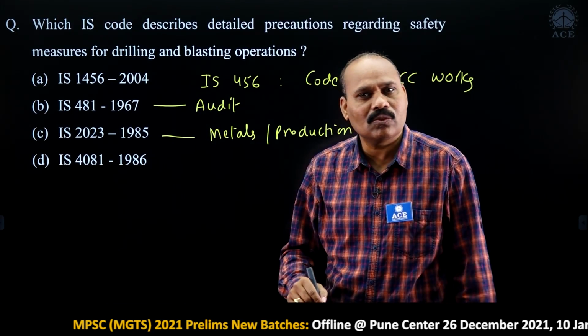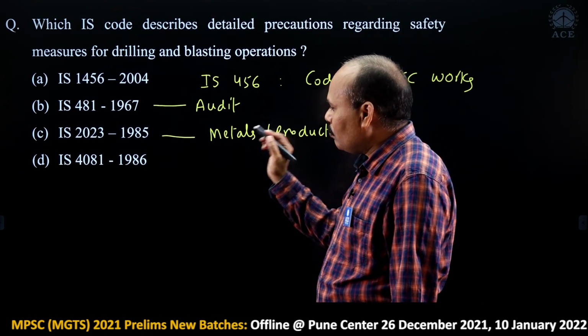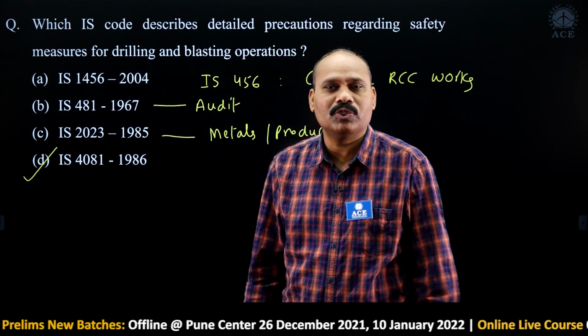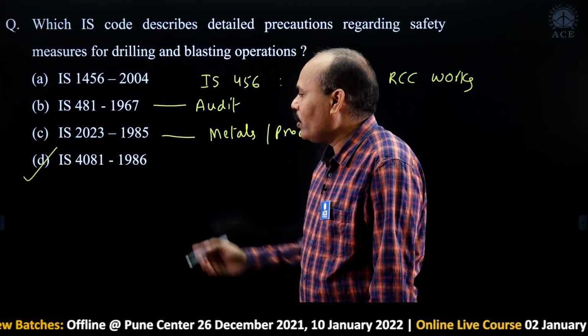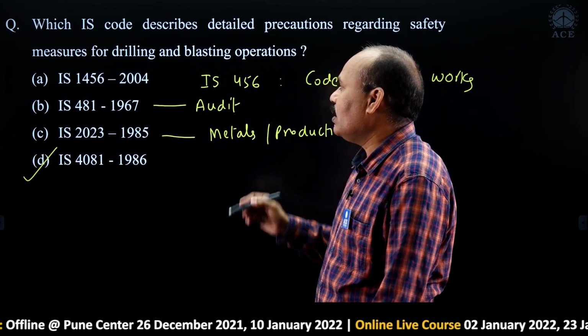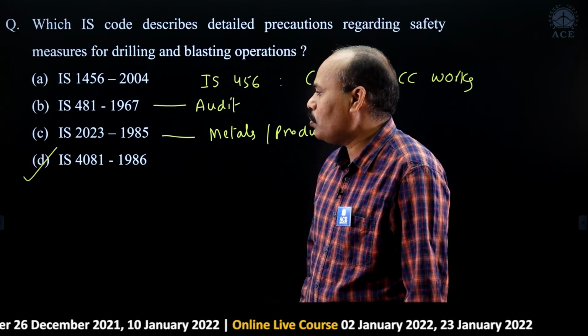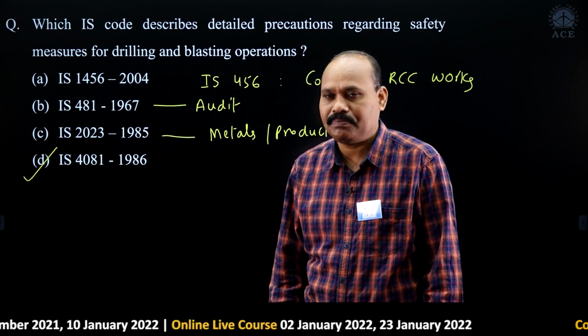It is in no way concerned with the construction field. So, odd one out: in general, you can directly choose IS 4081. IS 4081 deals with safety measures in drilling and blasting operations. So what is the answer here? Option D, IS 4081.